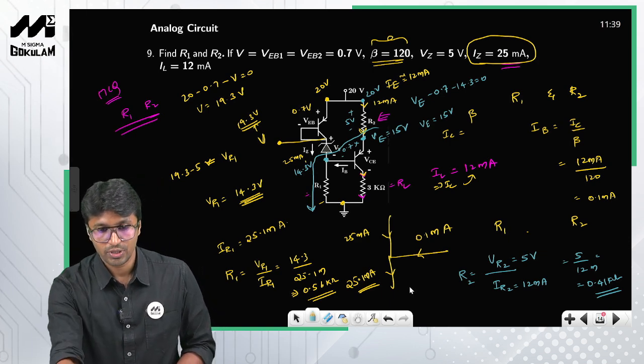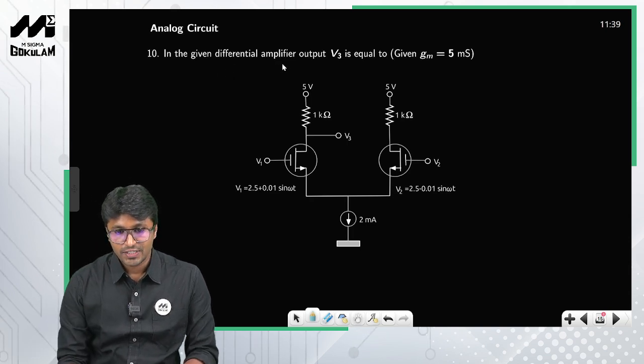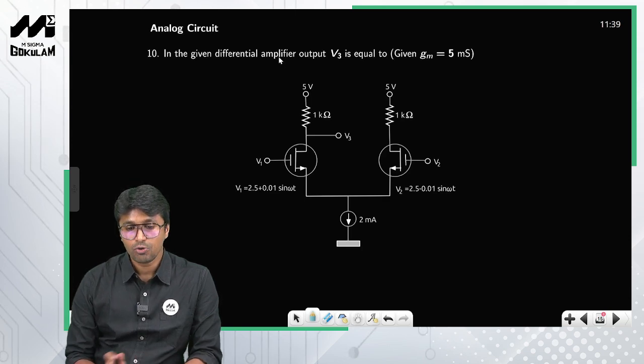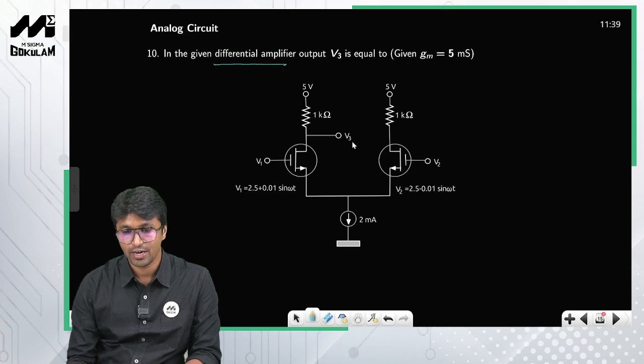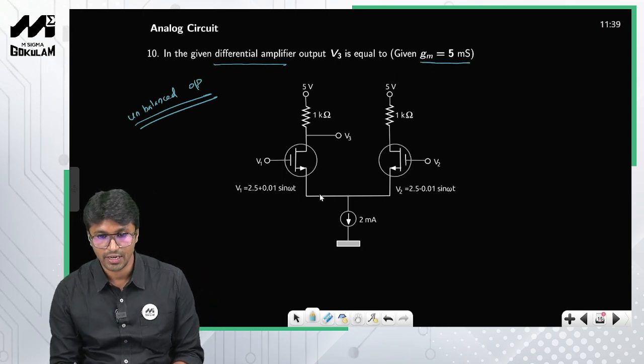Now let us move on to the next problem. So in the given differential amplifier, again this is a question from analog electronics, output V3 is equal to, so this is a differential amplifier circuit, and look at the output. The output is taken from only one node, right? So this is nothing but unbalanced output, okay? Now the value of transconductance is given to you, 5 millisiemens,